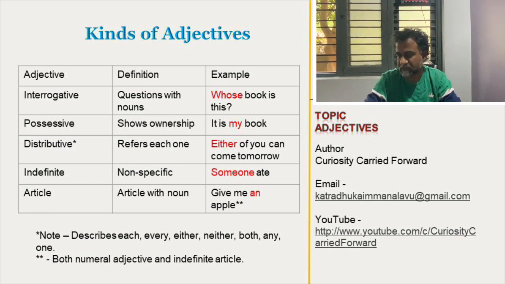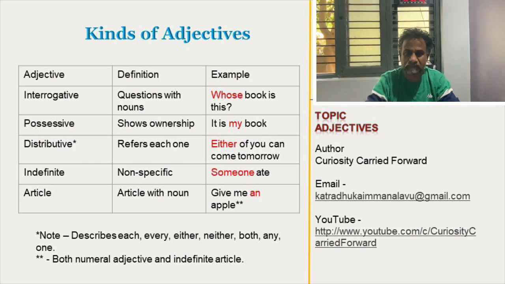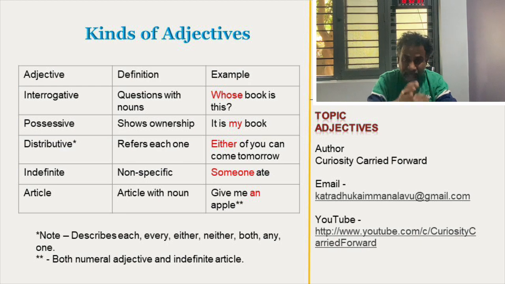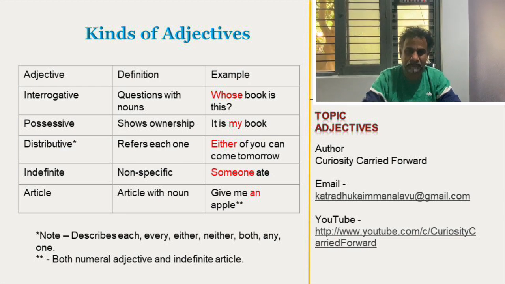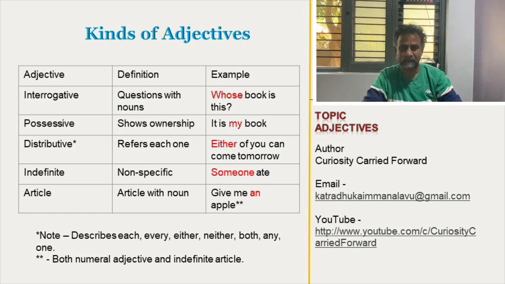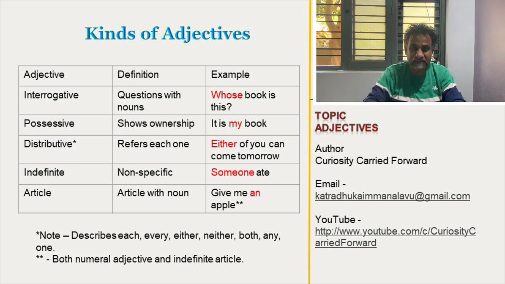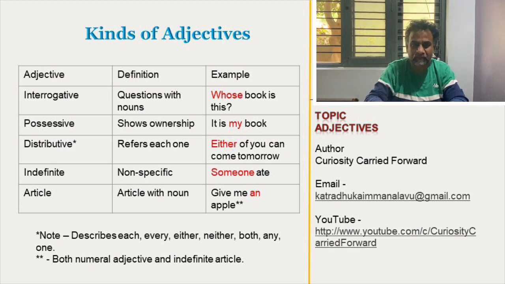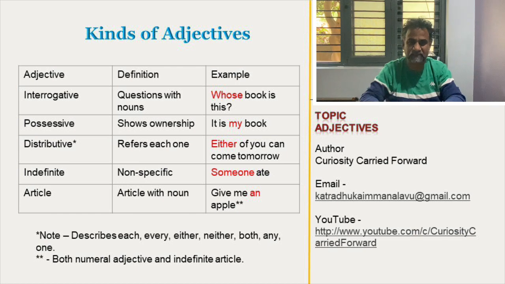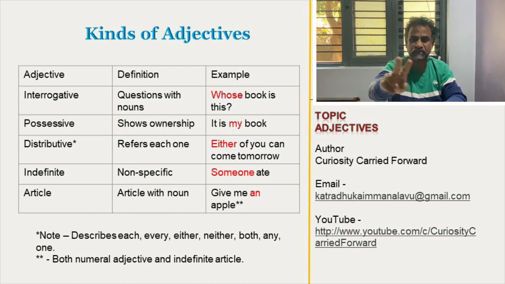Distributive refers to each one. Each one means? Everything. We saw how much, how many, and question mark and this one. I will tell you an example. It refers to each one. For example, two students go to the teacher and ask, who has to come tomorrow?